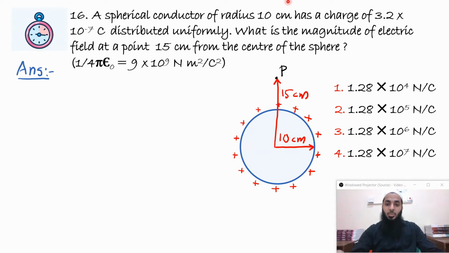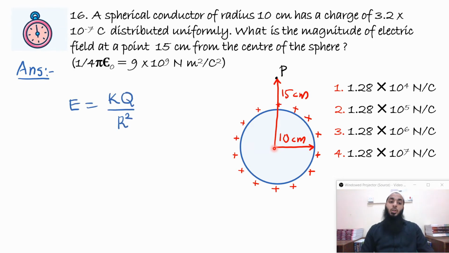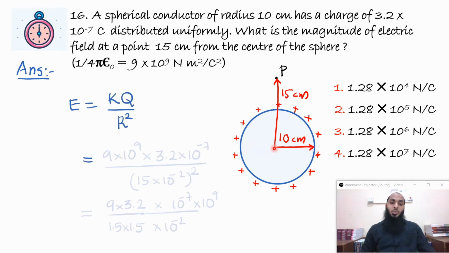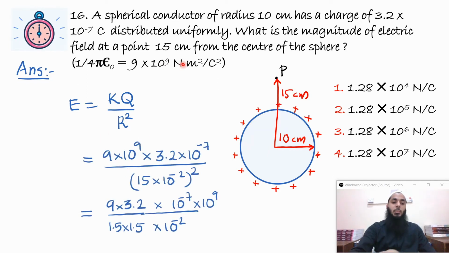Now this 10 centimeter is only given to make you understand whether the point is inside the conductor or outside the conductor. If it was inside the conductor, electric field will be 0 because it's a conductor, but outside the conductor the electric field is as if all the charge is concentrated at the center, and we have the equation electric field is equal to kq by r square. So now it's just direct substitution. K 9 into 10 raised to 9, q, which is the charge, 3.2 into 10 raised to minus 7, and r is 15 centimeter, so 15 into 10 raised to minus 2, and square is there.